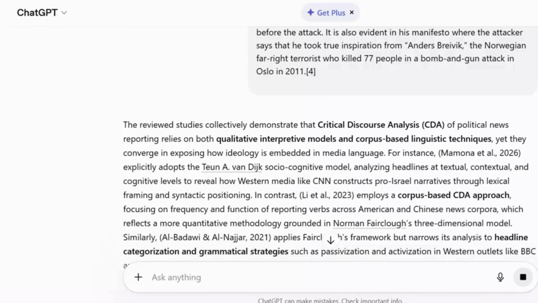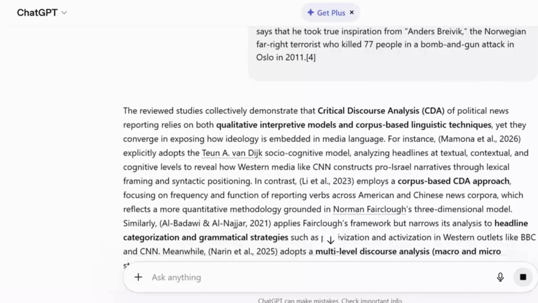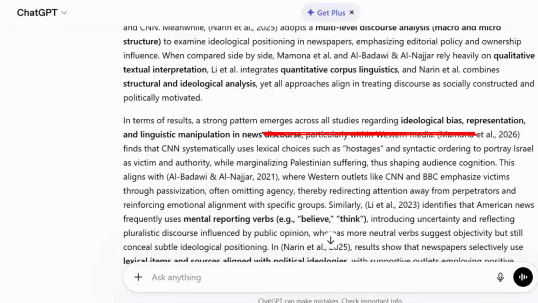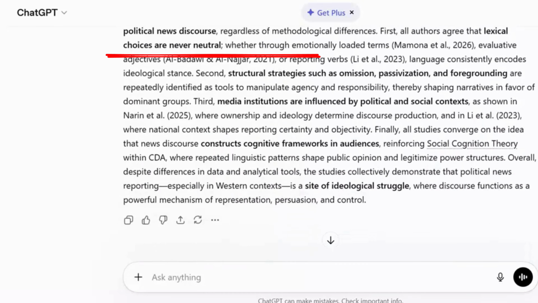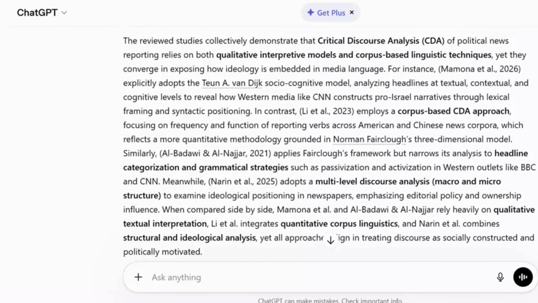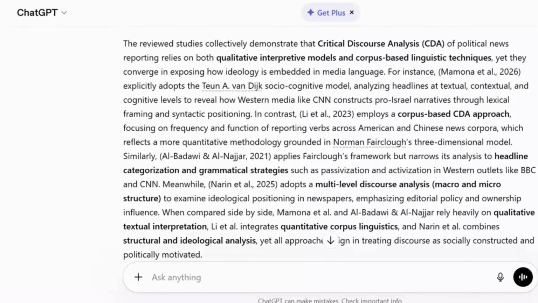You can see that it does not only summarize the methodology but also gives a proper compare and contrast, like Mamona et al. 2026 explicitly adopts the Tourné-Van Dyke socio-cognitive model. In contrast, Lee et al. 2023 uses a corpus-based CDA approach, focusing on frequency. Similarly, in the second paragraph, it gives a comparison of results, and in the last paragraph, it shows common themes across all studies. You can use this prompt to analyze several articles for your literature review.